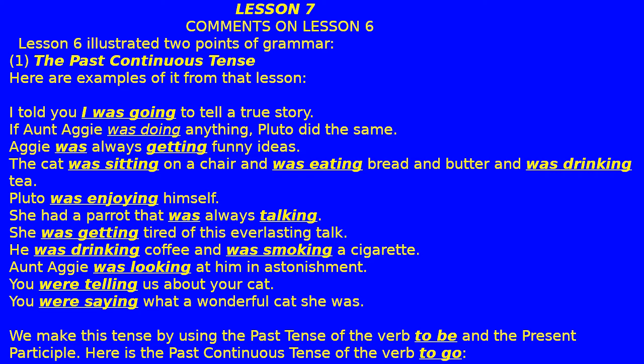Aunt Aggie was looking at him in astonishment. You were telling us about your cat. You were saying what a wonderful cat she was. We make this tense by using the past tense of the verb to be in the present participle. Here is the past continuous tense of the verb to go.